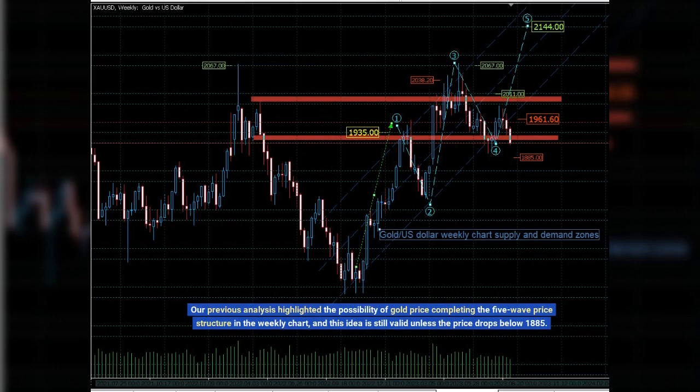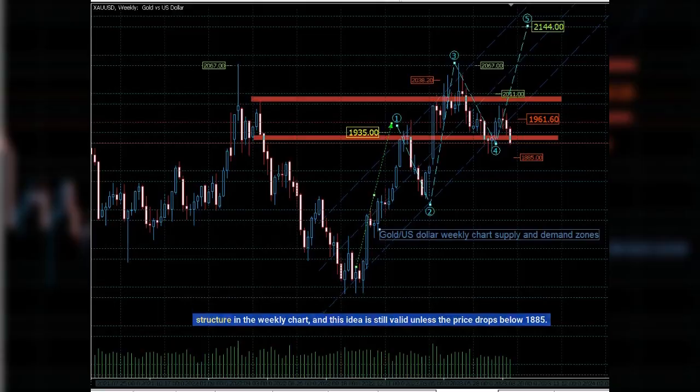Our previous analysis highlighted the possibility of gold price completing the 5-wave price structure in the weekly chart, and this idea is still valid unless the price drops below 1885.